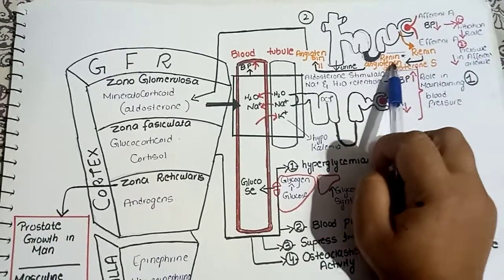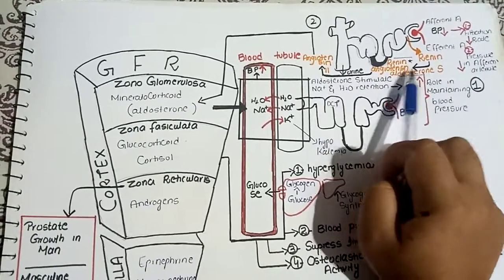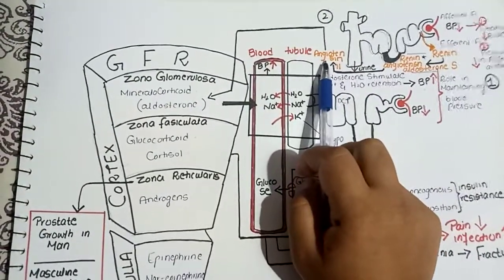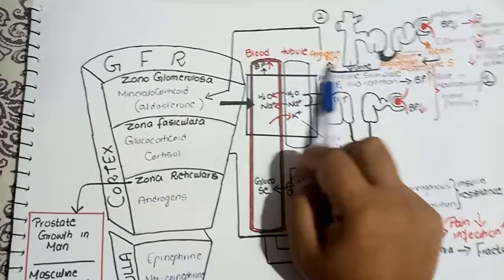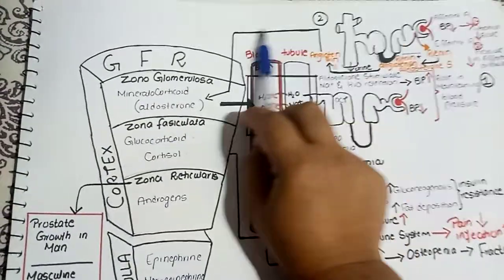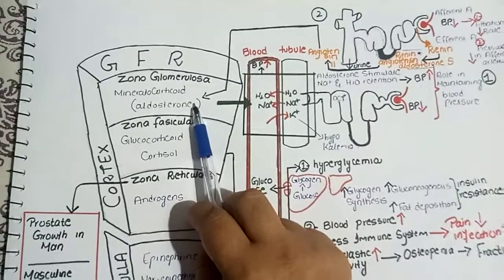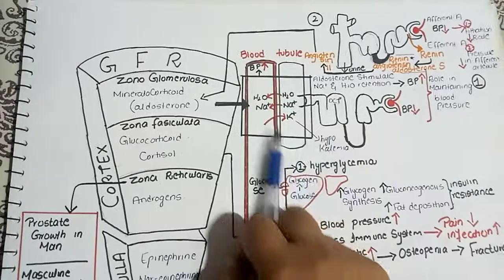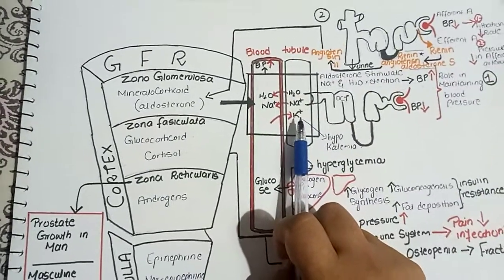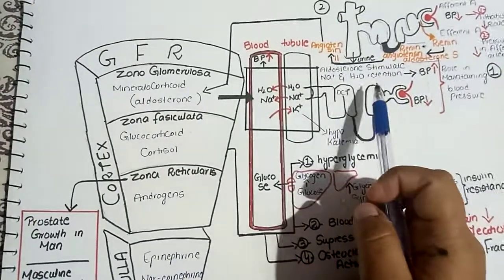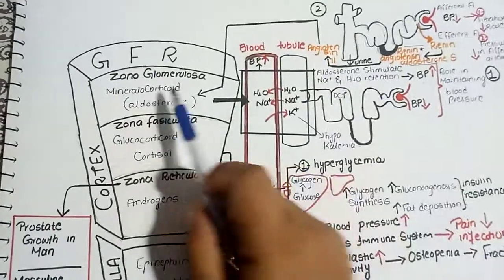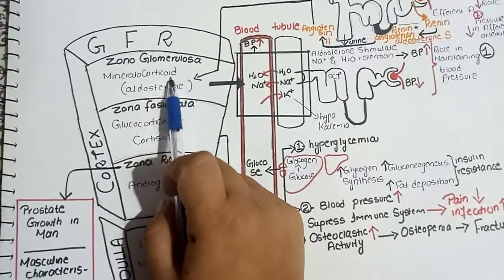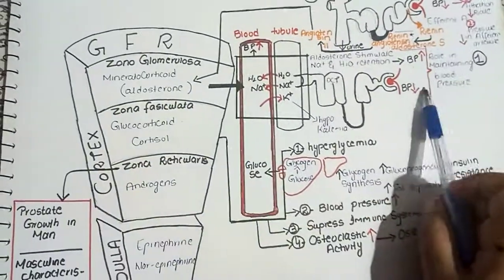and this renin will start the renin angiotensin aldosterone system, and this system will produce the final important product, which is the angiotensin 2, and this angiotensin 2 will act on the aldosterone, and this hormone will act on the nephron in the same way as I explained just a minute ago. So this layer of the adrenal cortex helps in maintaining the blood pressure.